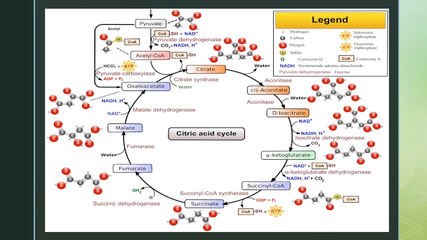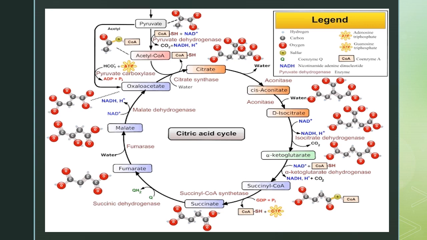Then again alpha ketoglutarate undergoes decarboxylation to give succinyl CoA in the presence of alpha ketoglutarate dehydrogenase enzyme. Then succinyl CoA gives succinate in the presence of succinyl CoA synthase enzyme with formation of GTP and elimination of CoA-SH molecule. Then succinate is converted to fumarate after undergoing oxidation in the presence of succinic dehydrogenase enzyme.